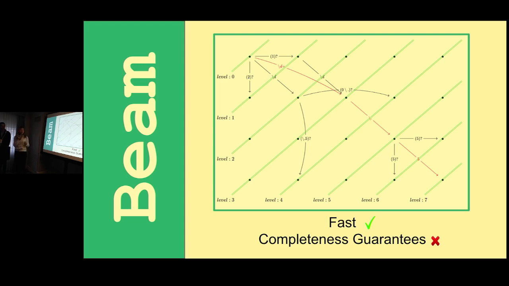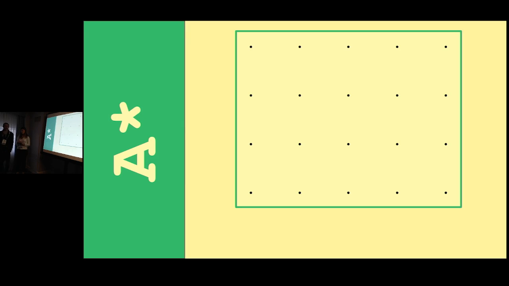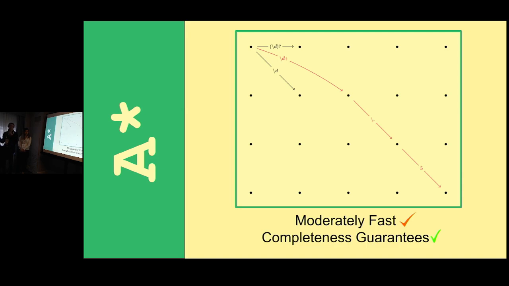And so that brings us to A star. So in order to still have an efficient search algorithm that retains the guarantee of giving you the actual optimal regular expression defined by the ranking function, we employed A star using an admissible A star heuristic. And so A star likewise only explores a fraction of the edges. But of course, to employ A star, you need to be able to soundly under-approximate the score of what's to come. And so for that, we have our admissible heuristic.